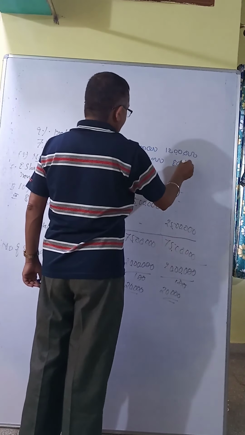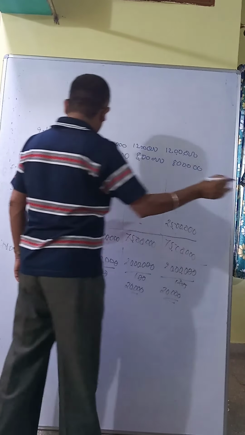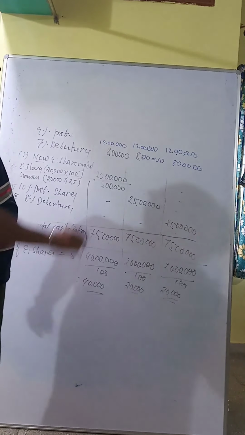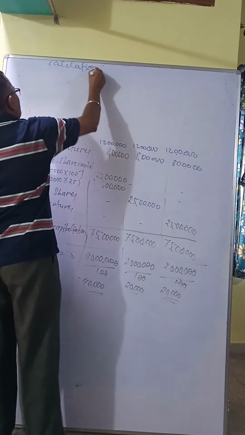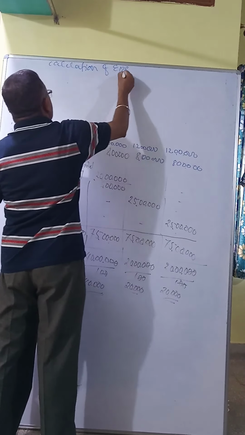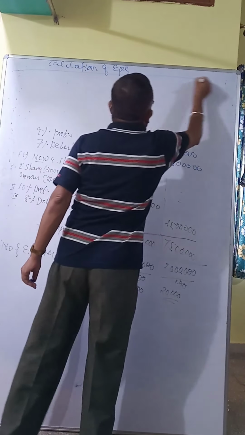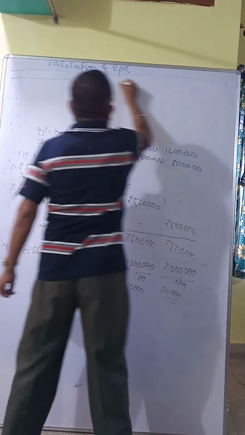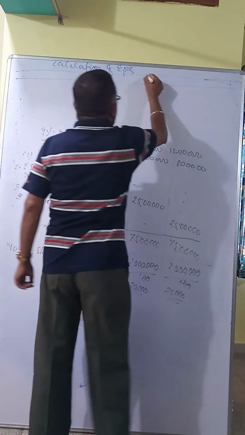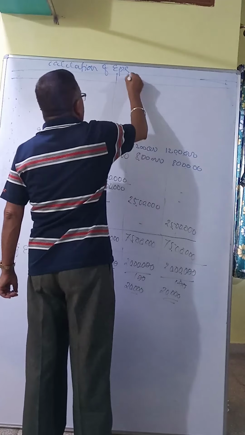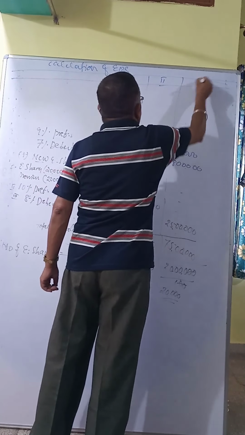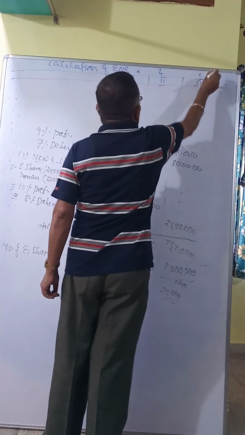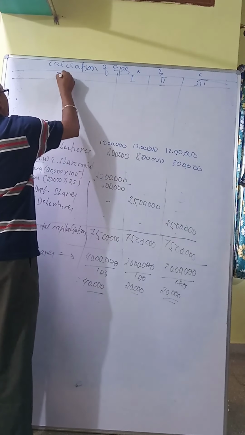It is not a table, it is there with you. Now the calculation of earning per share, EPS. The particulars are plan 1 or A, plan 2 or B, plan 3 or C.